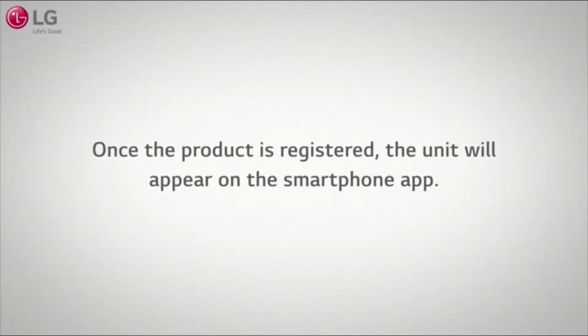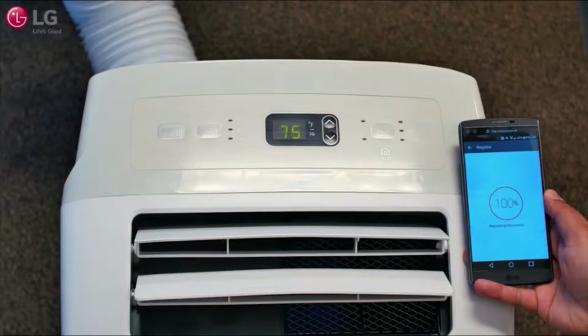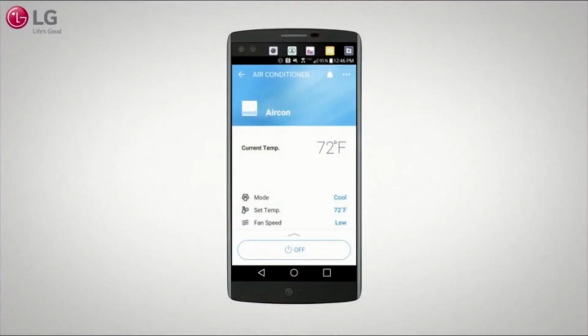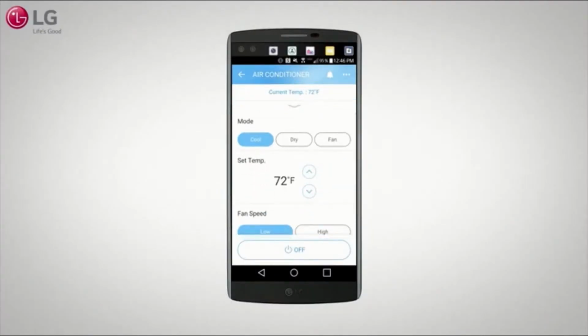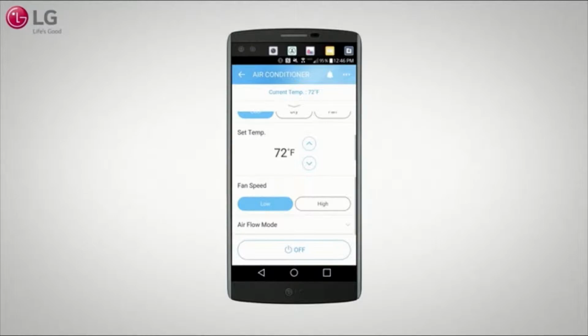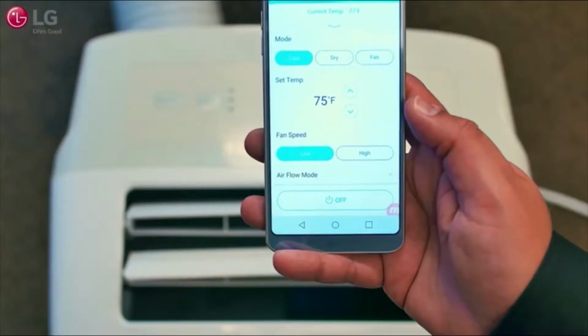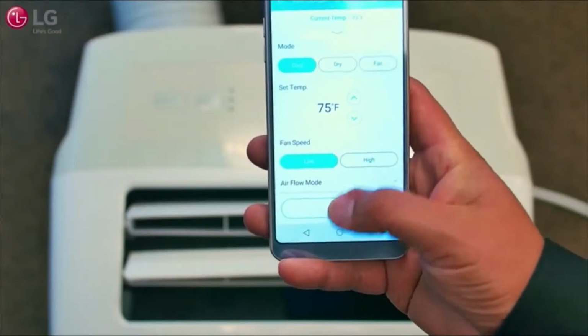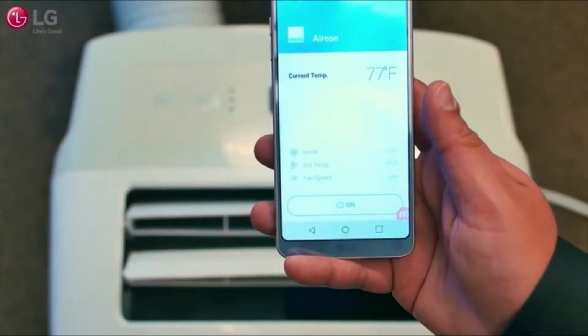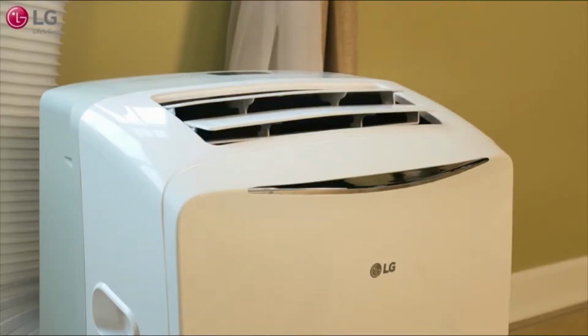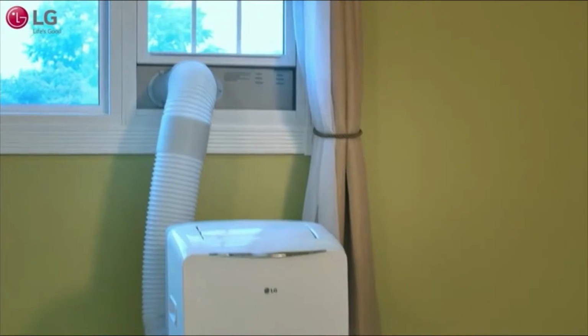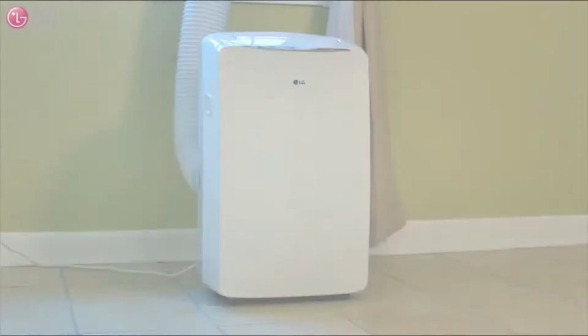Once the product is registered, the unit will appear on the app, and you are now ready to use the smartphone features on your LG portable air conditioner from your smartphone. The smart features include mode, set temperature, fan speed, and airflow. You can also turn the unit on and off using the app on your smartphone. Stay cool all year round with your new LG portable air conditioner.